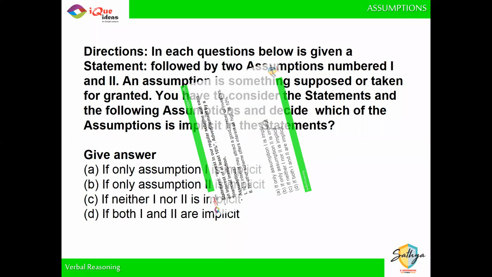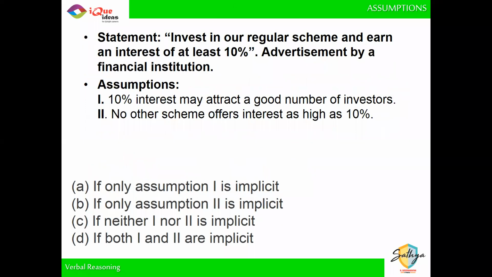So keeping that in mind, here's your first example. There's a statement given that invest in our regular scheme and earn an interest of at least 10%. This is an advertisement by a financial institution. You're given two assumptions here. The first one says 10% may attract a good number of investors. The second assumption is that no other scheme offers interest as high as 10%. So the options are given below at the bottom of the screen. Which is the valid one?